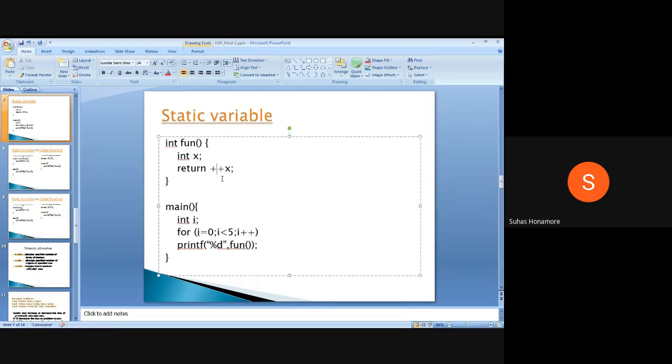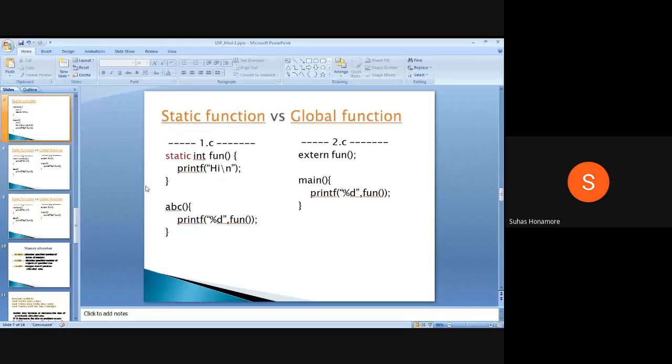In a program you may have n number of files, n number of .c files or .c++ files. Throughout all those files this function is visible. That's why we say this one is global. Now if I want to make it static, suppose I write it here, is it visible?